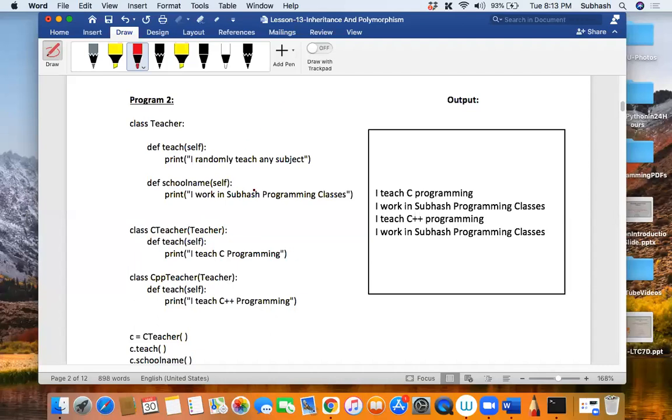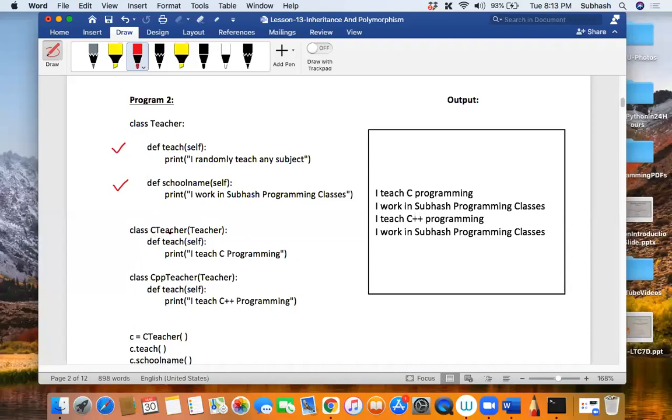Therefore, who is the base class over here? What's the name of the base class? Teacher. Correct. So fine. Having said that, how many methods are there as part of this base class? There are two methods. What are they? One is the teach method, the other one is the school name. Correct? There are two methods as part of the base class.